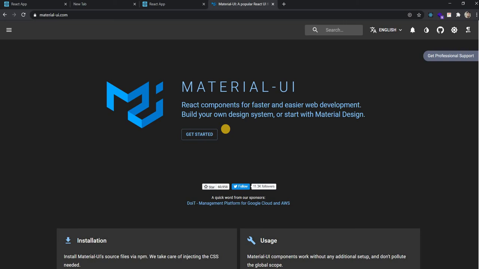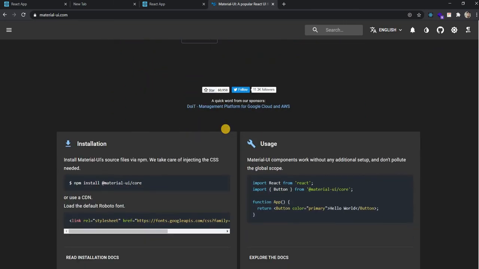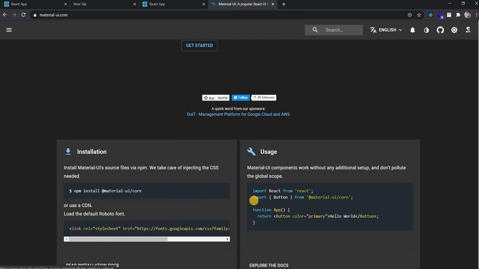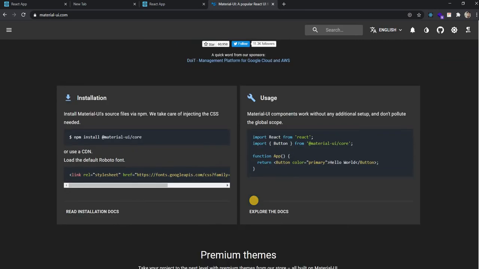We'll be using only Material UI. It is one of the most important parts of React. You can use buttons. You don't want to create your own button and then do a lot of things, so all these things you can do from that. We'll not be using much of the styling part of it because we want to learn how to style our components. But yeah, we'll be using Material UI.